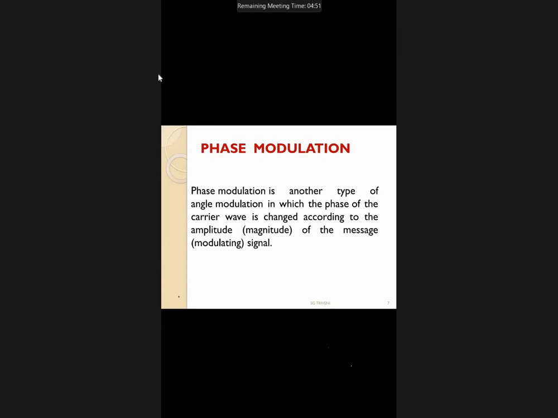In this phase modulation, what are the constant values? The remaining two factors. What are those? Amplitude and frequency. Good. Amplitude and frequency are constant. Phase is going to vary. How is the phase going to vary? Based on the amplitude of the message signal.